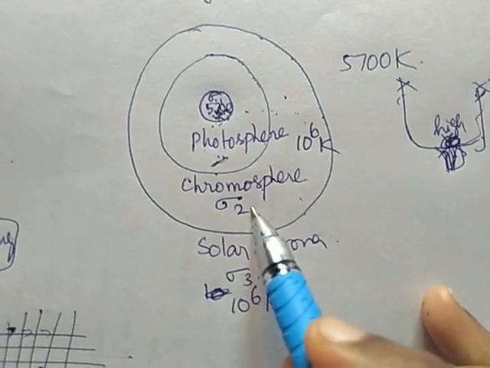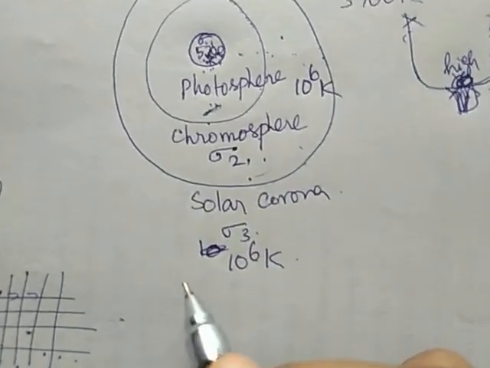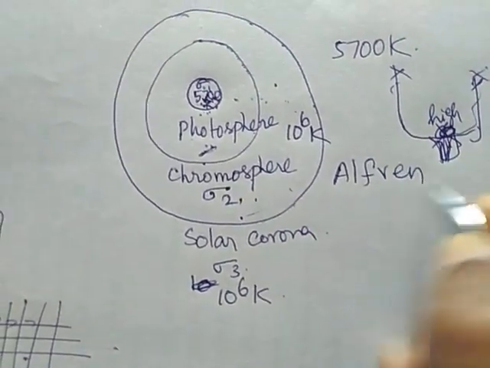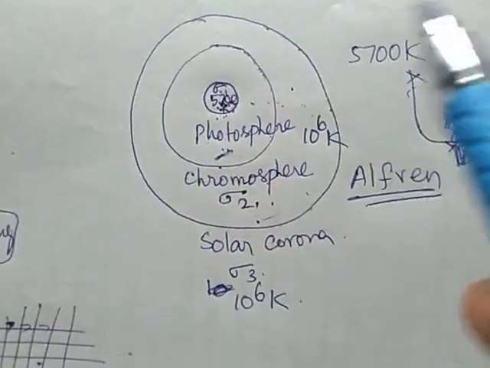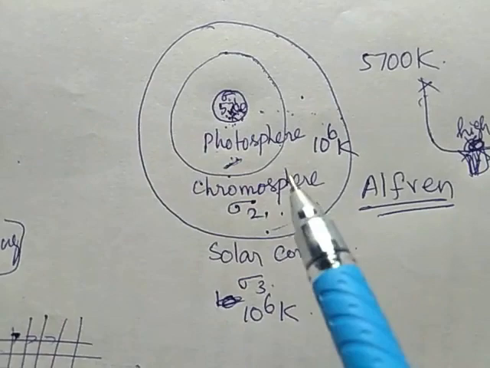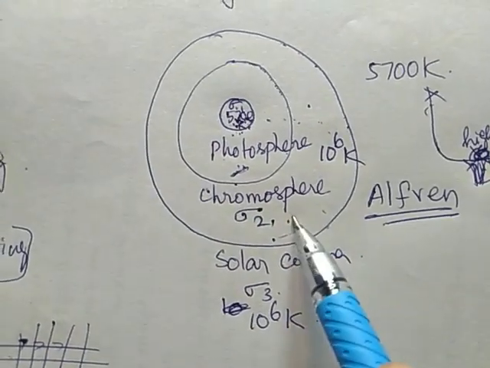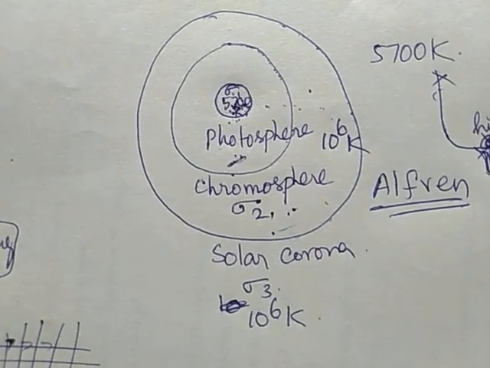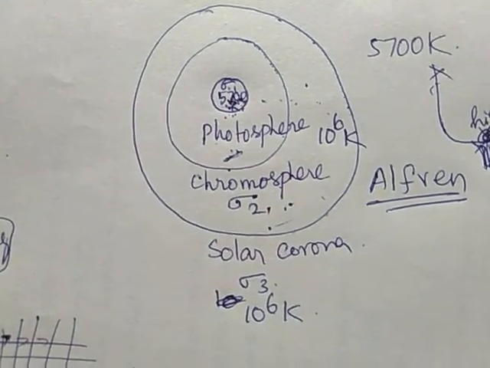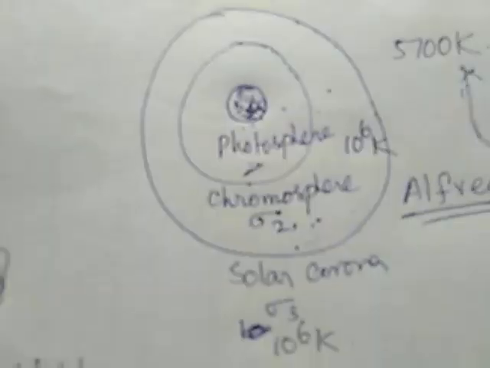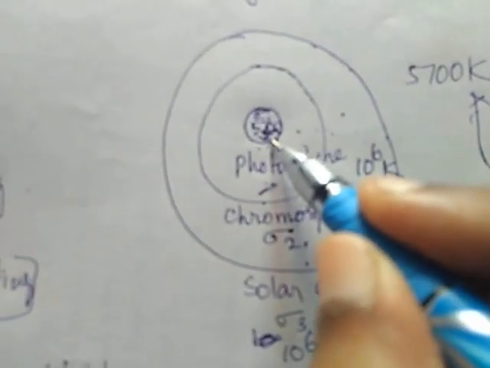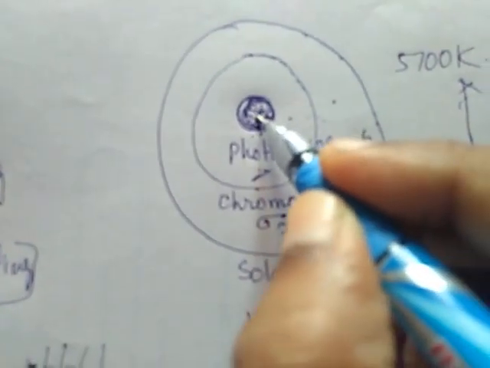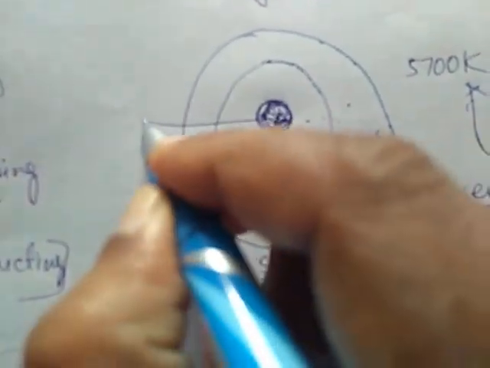We got the answer for this using the Alfvén wave concept. Using the Alfvén wave, we are going to justify why the solar corona is very hot compared to the photosphere. Now, the innermost region, that is the photosphere, is highly turbulent.